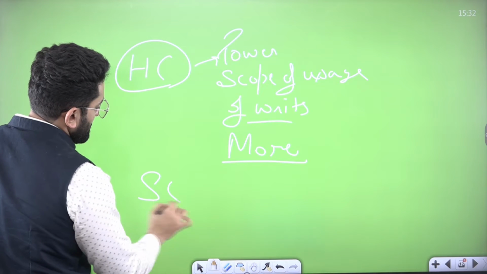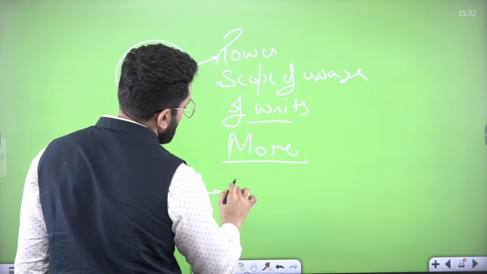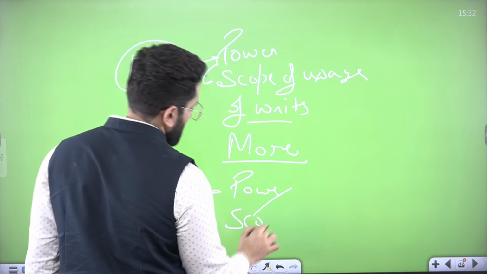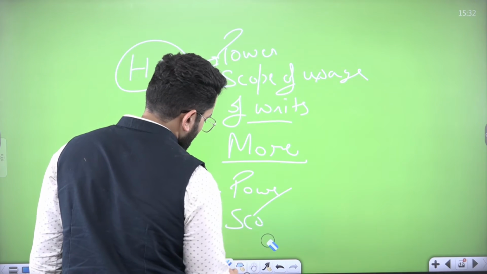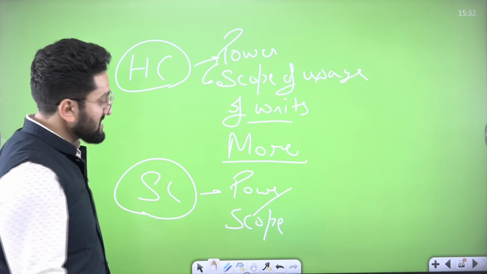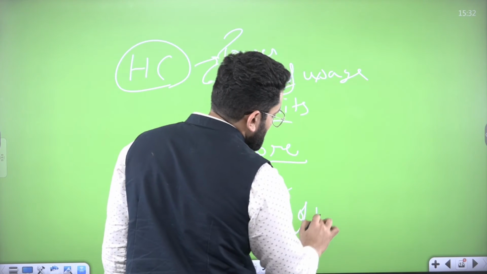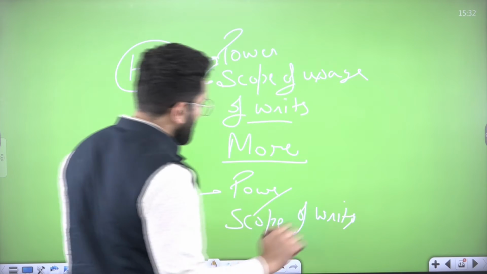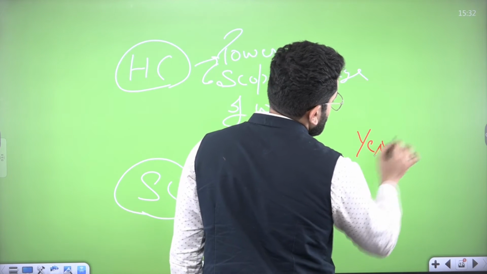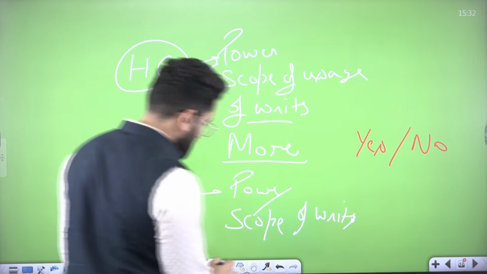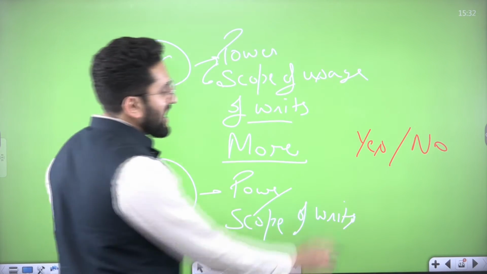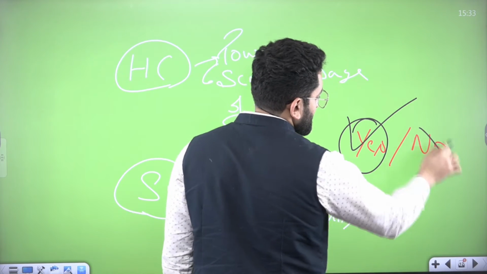than Supreme Court. When I am saying Supreme Court, I am talking about power, basically power in context of scope. And when I am saying scope, it means in how many cases, how many types of cases this scope of writs is going to be applicable. Okay? Now tell me, the answer would be yes or no. Come on. Now here the answer is yes.